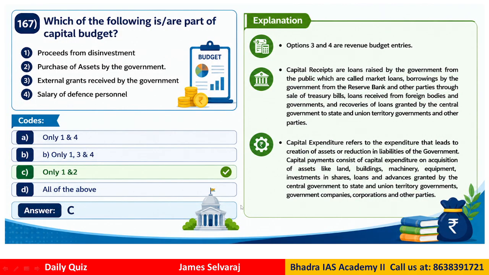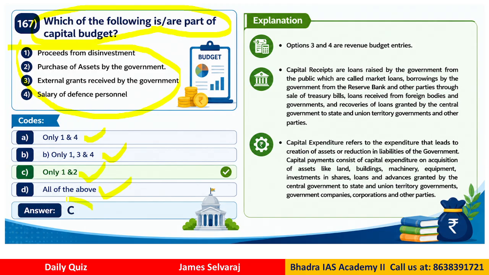Question number 167. This is from the economics perspective, the budget point of view. Which of the following statements are part of what we call the capital budget, right? So: the proceeds from disinvestment, purchase of assets by the government, external grants received by government, salary of defense personnel. So we have 4 things here. Out of these 4, which are part of the capital budget, right? So we have option 1 and 4, 1, 3 and 4, 1 and 2, all of the above.